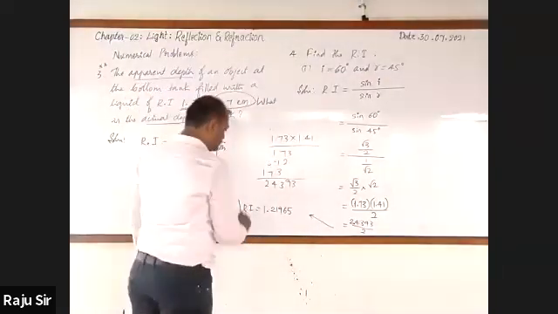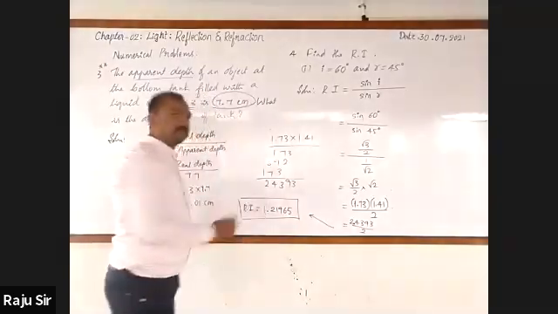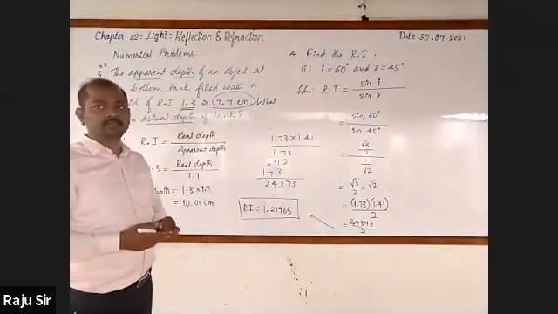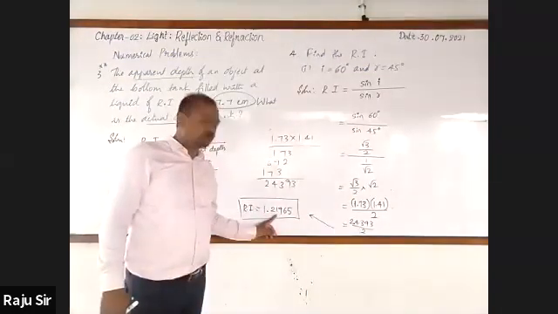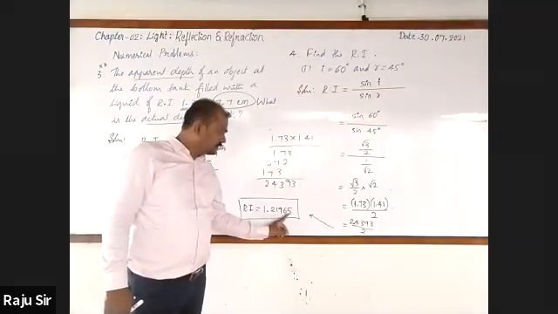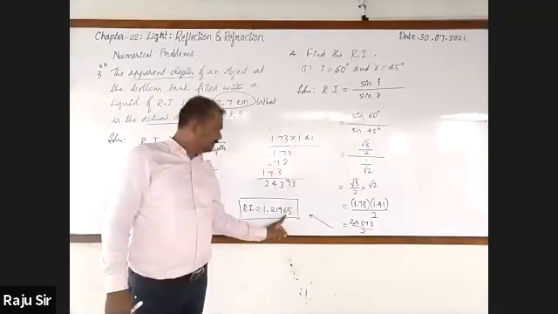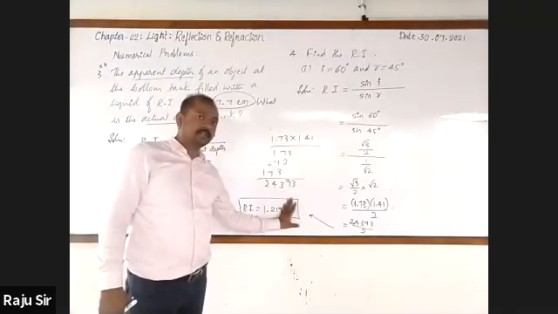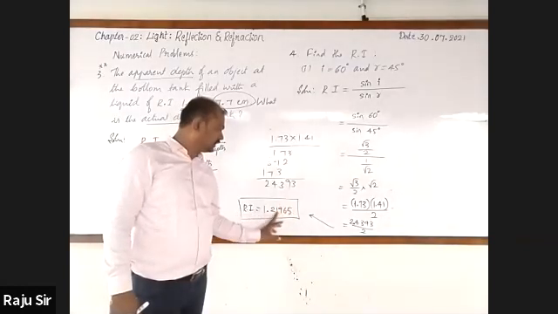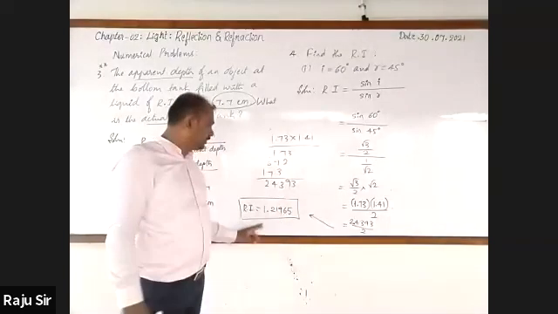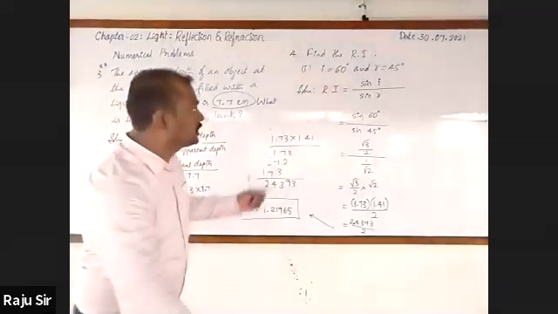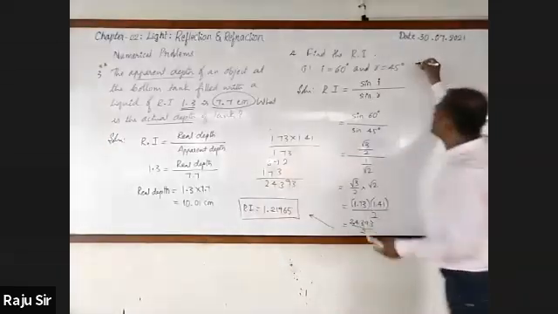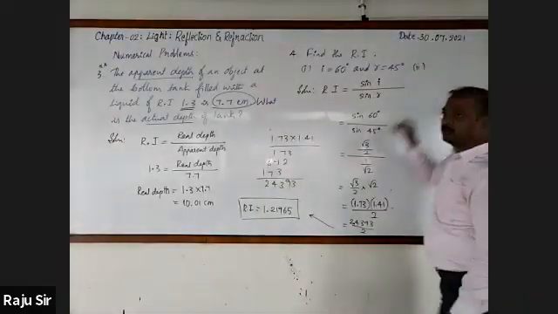1.21965. Could you tell correct to 2 decimal places? 1.22. Observe it. 65 is close to 70, so you can take 7 here. Then 97 is close to 100, so you can take 2 here. So it will be 1.22. Clear? With respect to that, the next one.